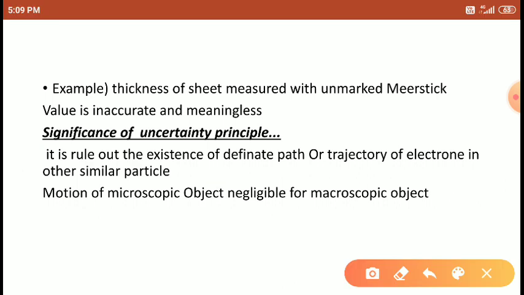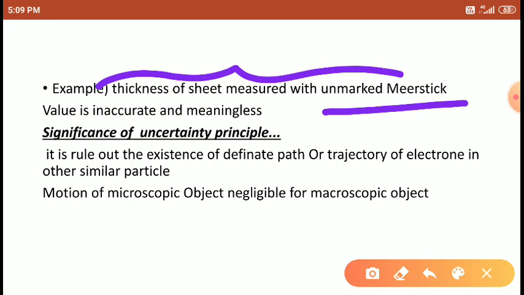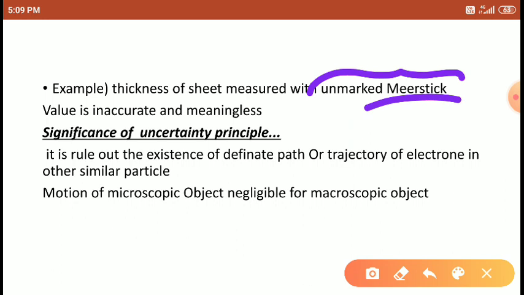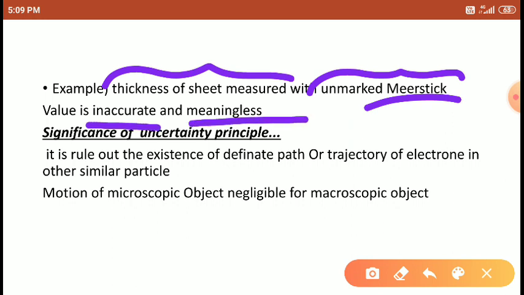For example, the thickness of a sheet of paper. You have to measure the thickness of a paper sheet with an unmarked meter stick. So the unmarked meter stick through which we are measuring the thickness of the sheet gives a value that is inaccurate and meaningless. Right, students?